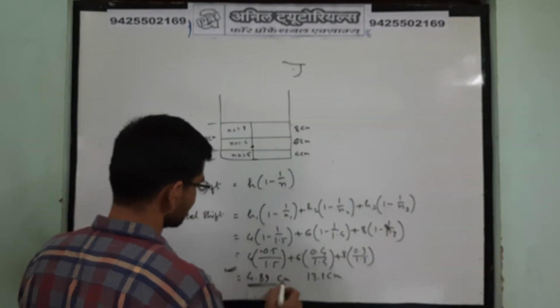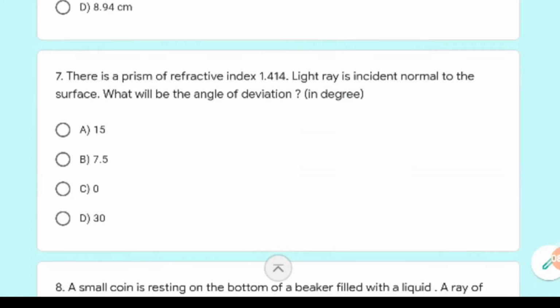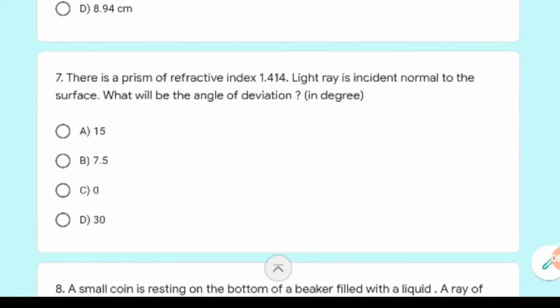Okay, so the seventh question: there is a prism of refractive index 1.414, that you know is root 2. The light ray is incident normal to the surface. What will be the angle of deviation?